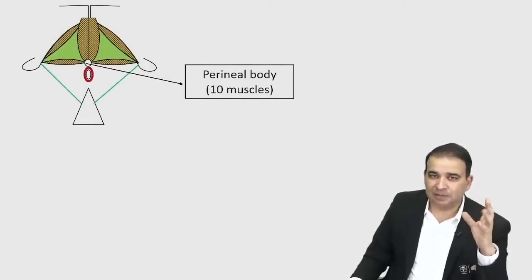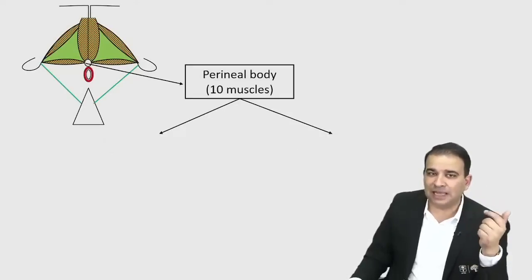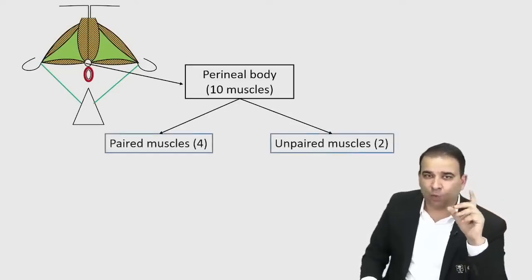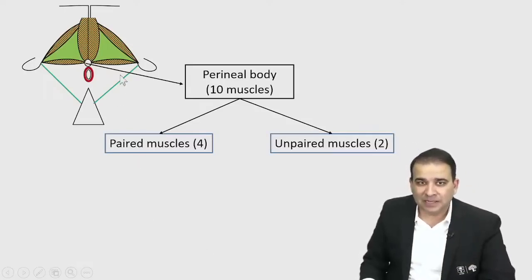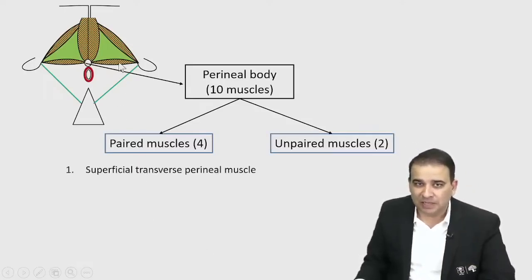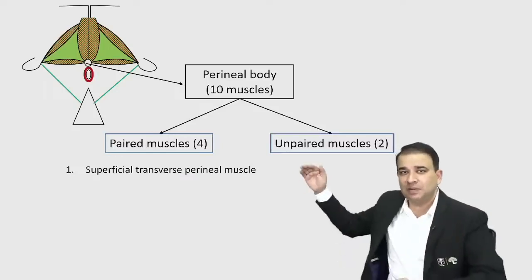Now, what are the 10 muscles in the perineal body, guys? We have 4 paired muscles and 2 unpaired muscles. Now, what are the 4 paired muscles, and what is a common mistake that people make here? The 4 paired muscles here: one is the superficial transverse perineal muscle. Now, when there is a superficial transverse perineal muscle, there must be a deep one also.